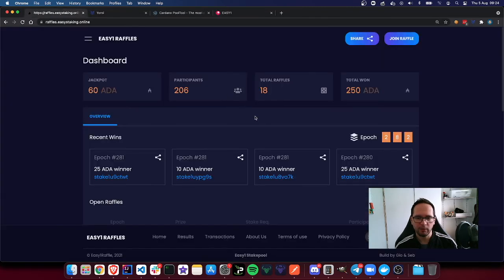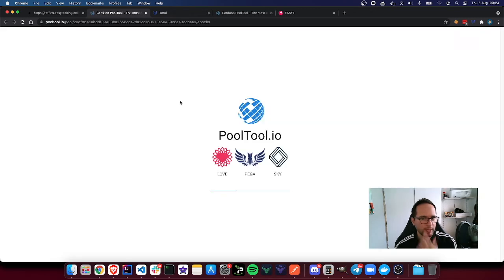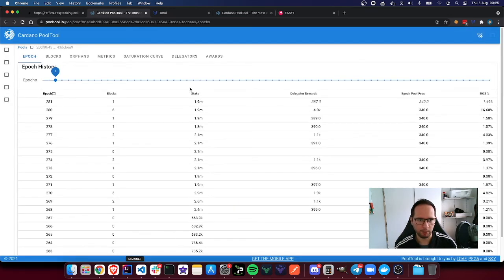Going back to the platform, there is one additional thing that I would like to share with you. On the bottom right, there are a number of links. The last one is to my stake pool, and then my Twitter account, Telegram, and GitHub. The first one is the stake pool. And this is basically the details of my stake pool. This is really important because you can see the details of my stake pool that is currently generating blocks normally.